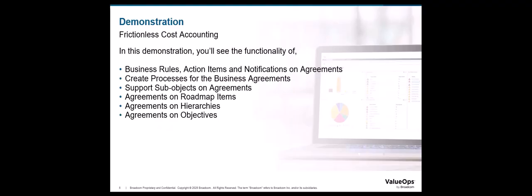And the functionality related to displaying and managing agreements in the details flyout of roadmap items, specifically for roadmap items linked to investments using the investment level blueprint, and the visibility and management of agreements within the investments module under hierarchies, again based on the investment level blueprint. And finally, the ability to display and manage agreements within the investments module under objectives aligned with the investment level blueprint.